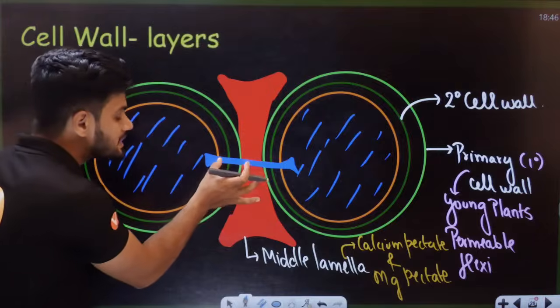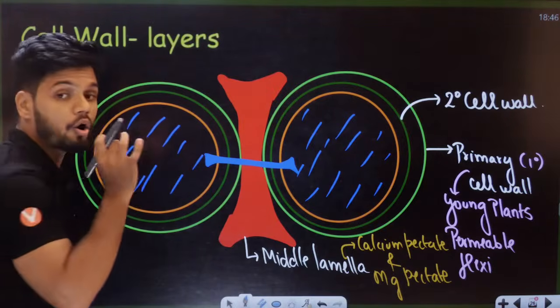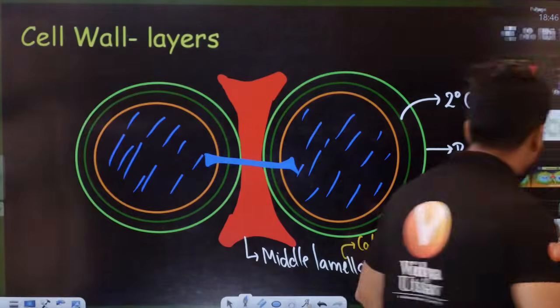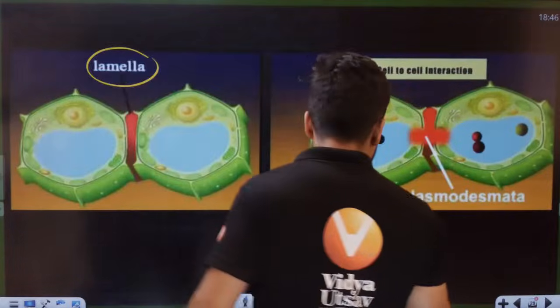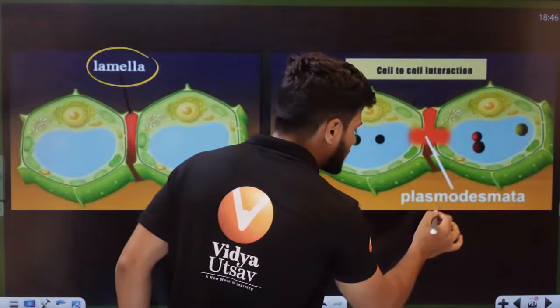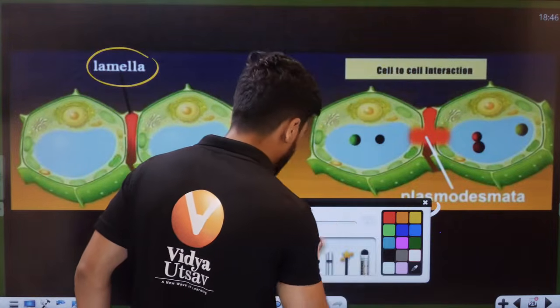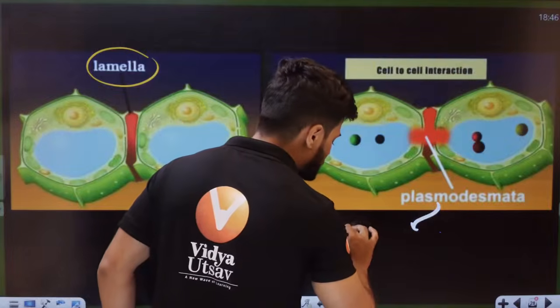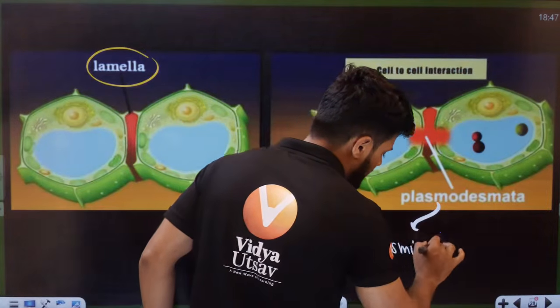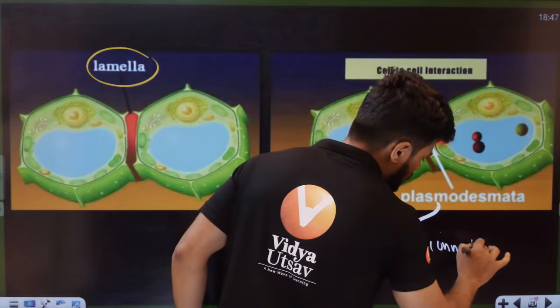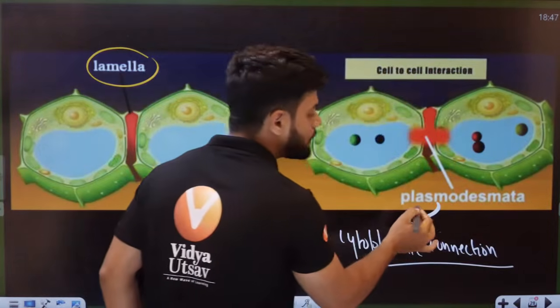This is called a cytoplasmic connection, or it is called what? Plasmodesmata. Students, can you see here? It is called a cytoplasmic connection, or plasmodesmata.